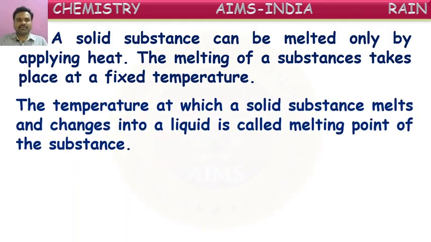The temperature at which a solid substance melts and changes into a liquid is called the melting point of that substance. Yes, the temperature at which a solid substance converts into liquid is called its melting point. So every substance has a fixed temperature at which it starts converting into liquid form. The fixed temperature at which a solid converts into liquid is called its melting point.